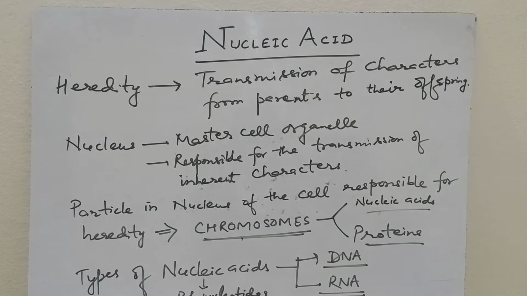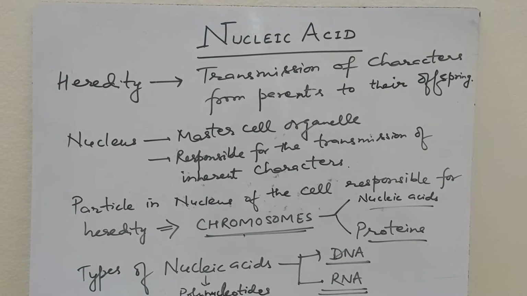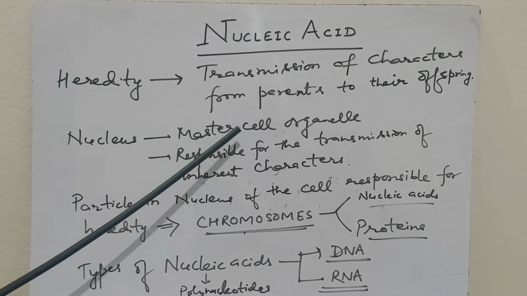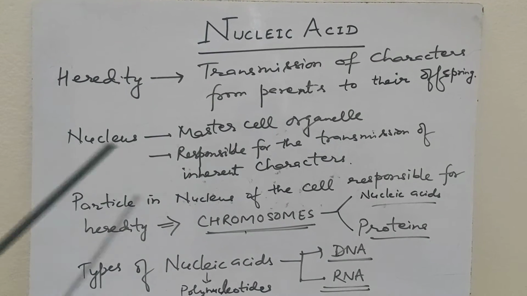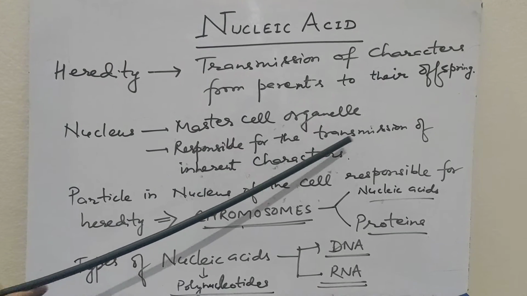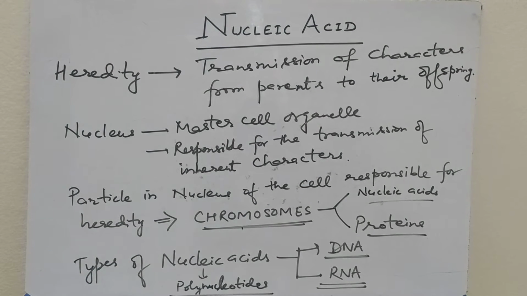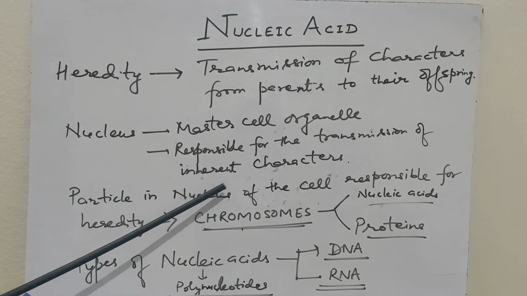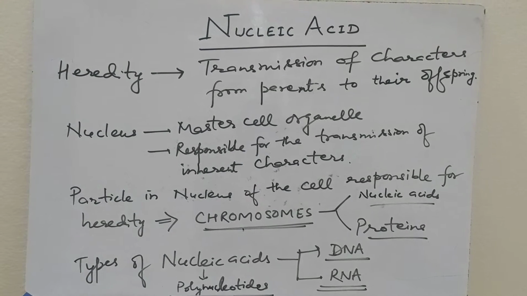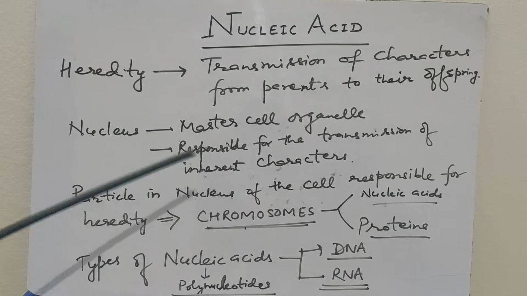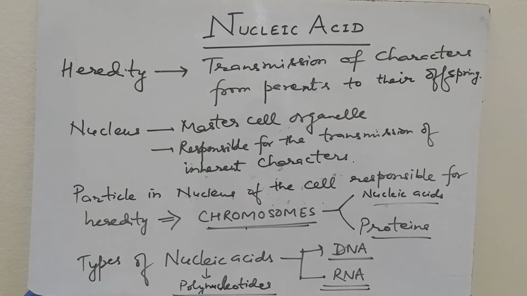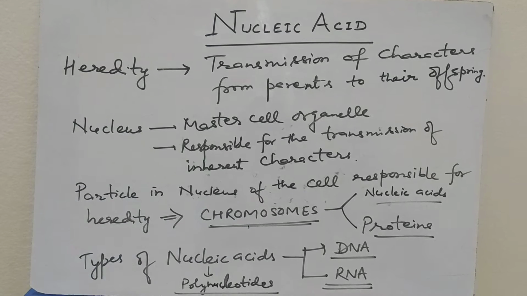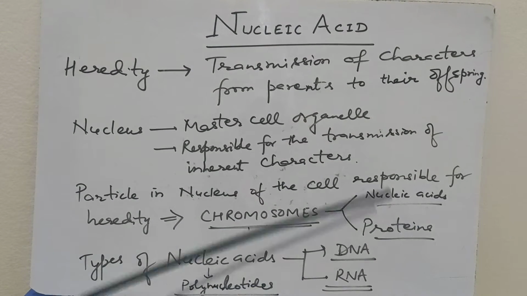Nucleus. We know that every cell contains a nucleus except a few like RBC, etc. So the nucleus is the master cell organelle. It is the organelle responsible for the transmission of inherent characters. The particles in the nucleus of the cell responsible for heredity are chromosomes. Chroma means color, soma means body, so colored body. These chromosomes are made up of nucleic acid and proteins.